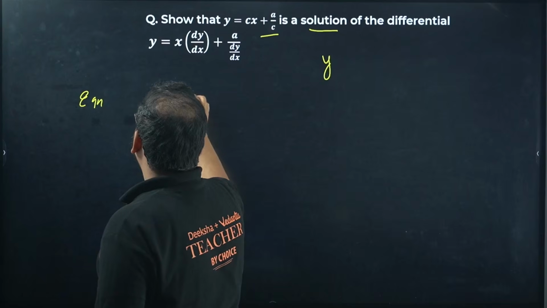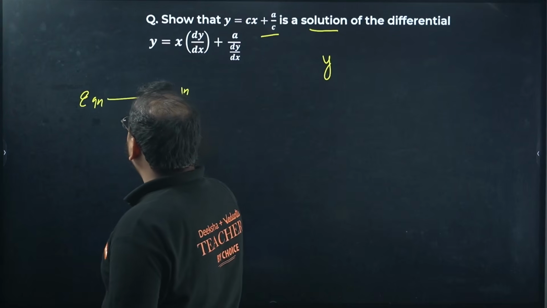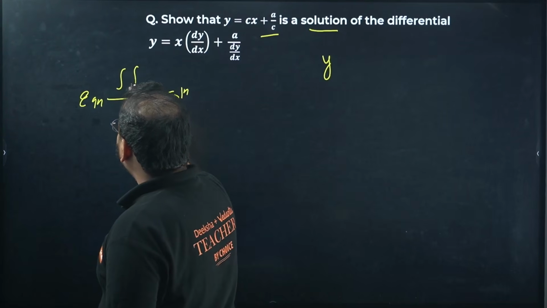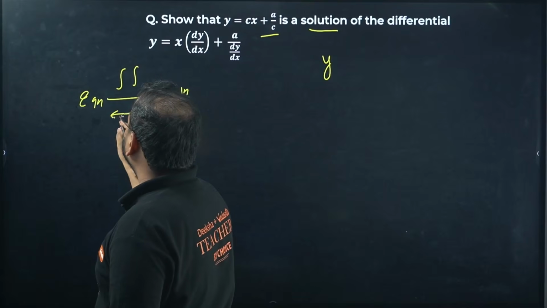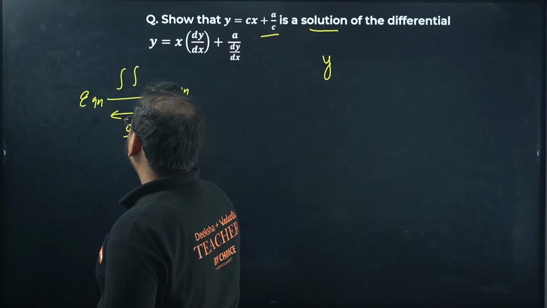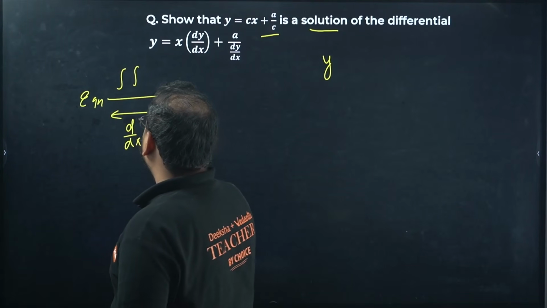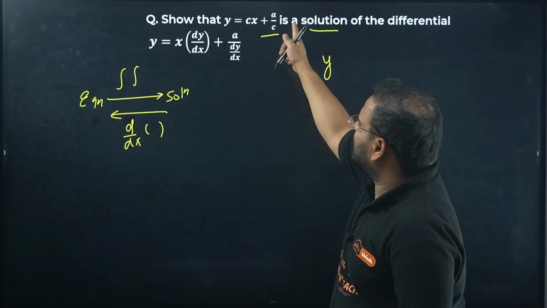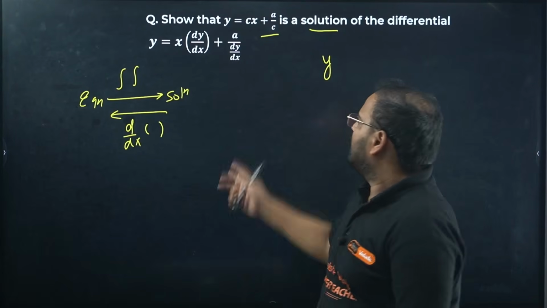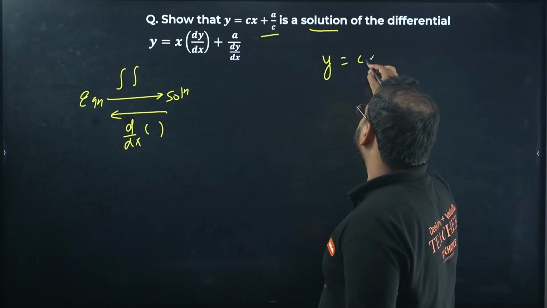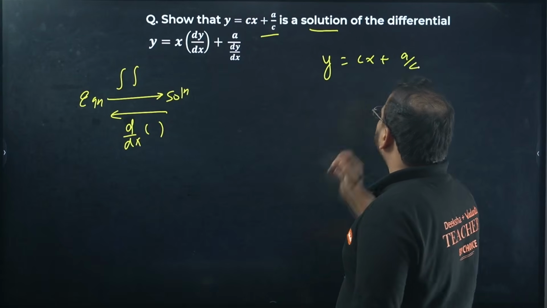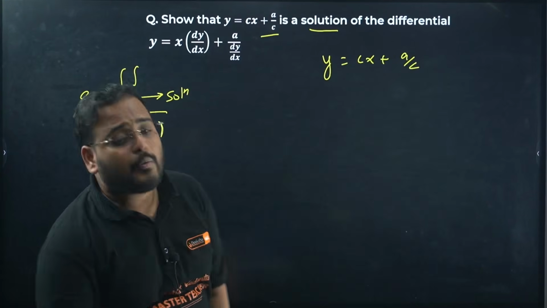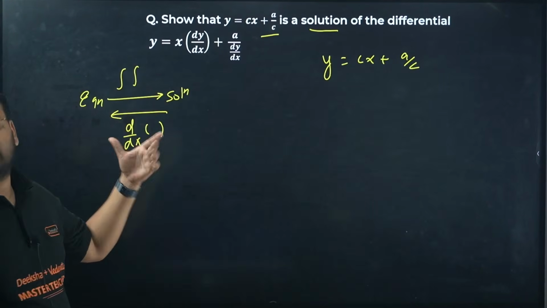equation, solution. To go from equation to solution, we have to integrate. To go from solution to equation, we have to differentiate. Yes or no? This is the solution. I want to go to the equation. This is what? Solution, right? y equals cx plus a by c is a solution. I want to go to the equation. What am I going to do? Differentiate. Do that.